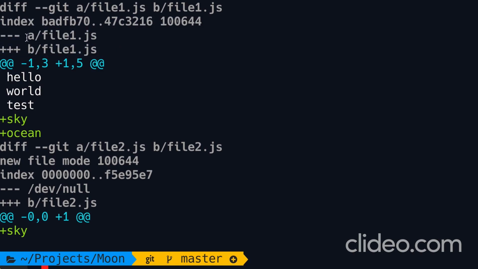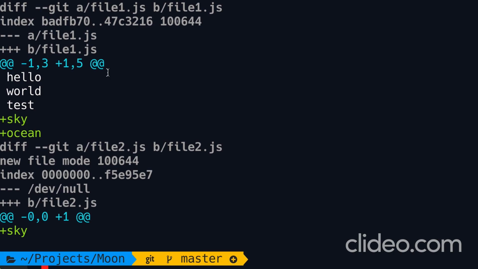So changes in the old copy are indicated by a minus sign, and changes in the new copy are indicated by a plus sign. After that, we have this section. This is a header with some information about what parts of our file is changed. So currently our files are very short. They have only a few lines of text, but in the real world, your file might have hundreds of lines of code.